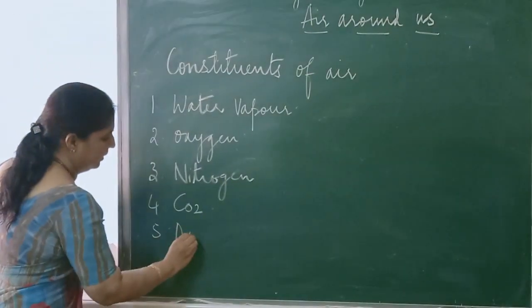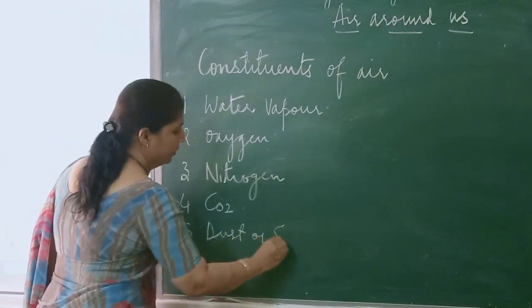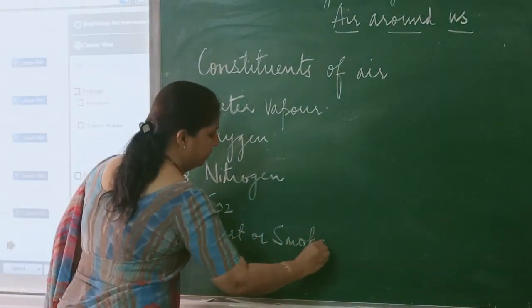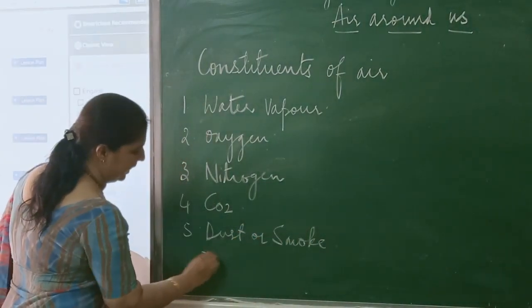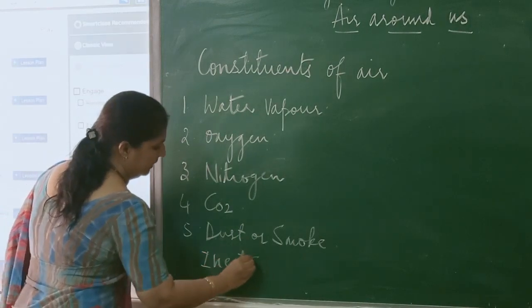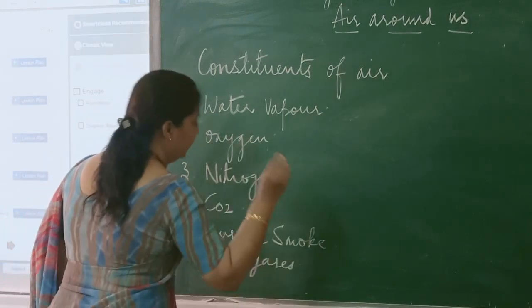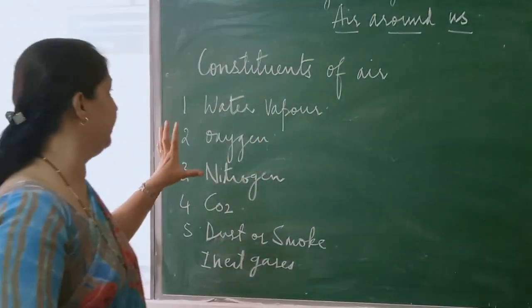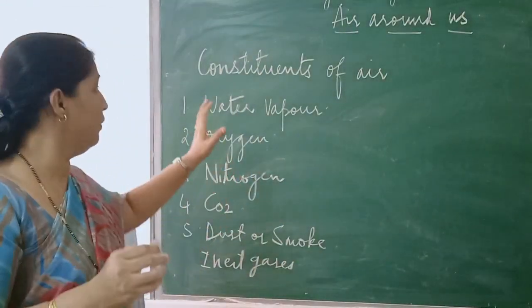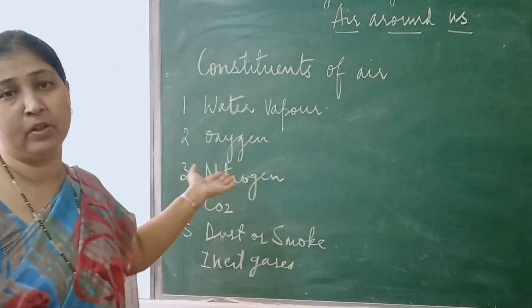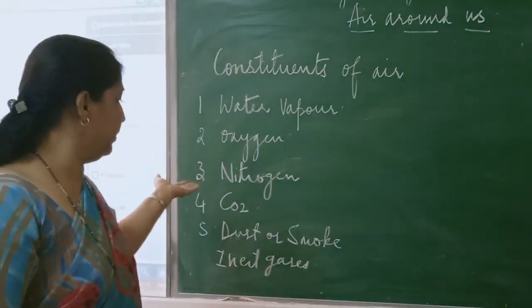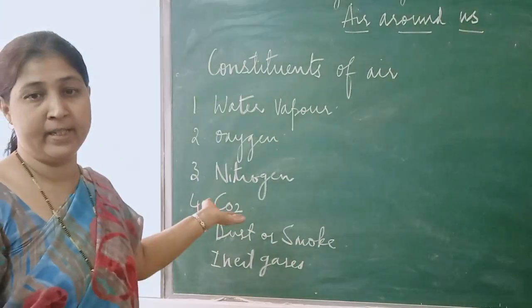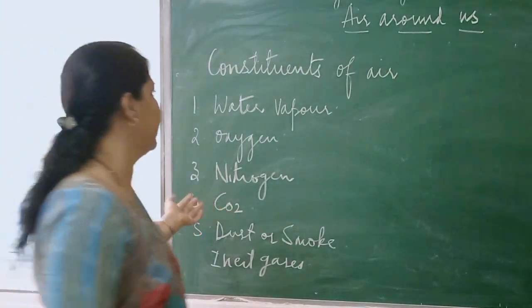Then you have dust or smoke. And you have inert gases, I said. Isn't it? Now let us see the composition. So what composition? Definitely in air, how much of water vapor is present, how much of oxygen is present, then nitrogen, then carbon dioxide, dust and smoke and the inert gases.